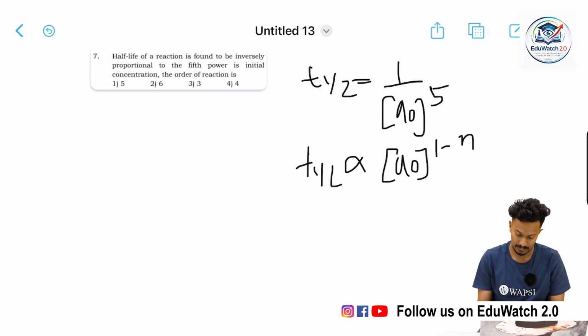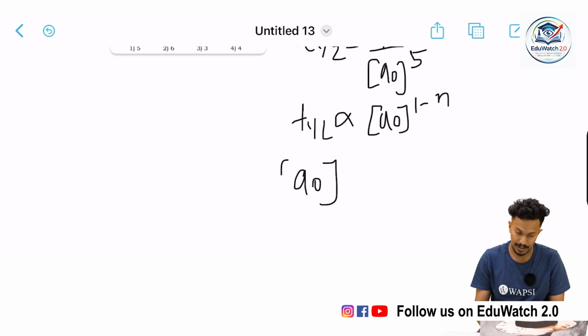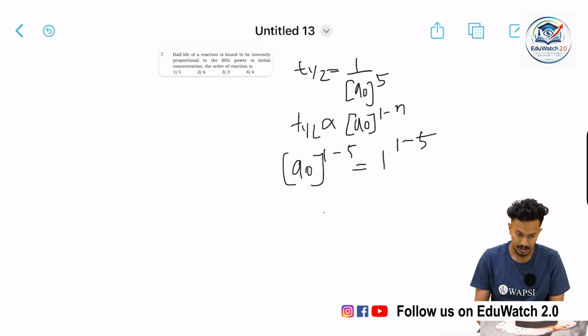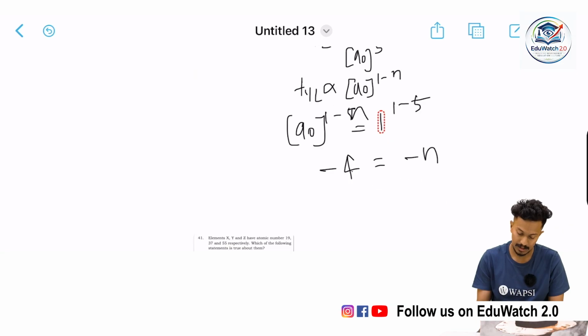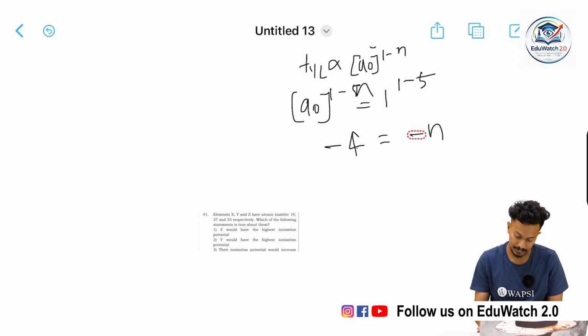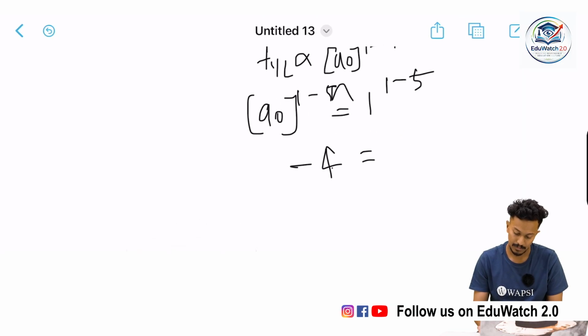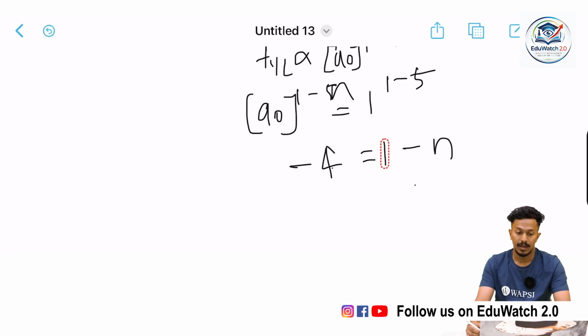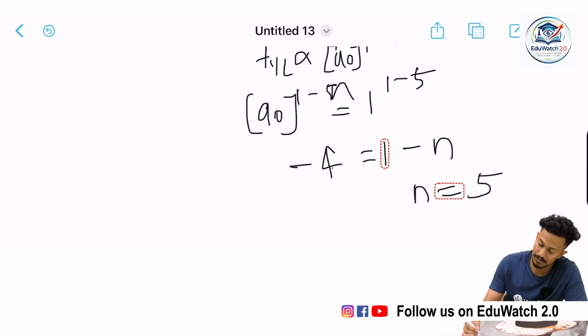So A0 to the power 1 minus n equals A0 to the power minus 5, so minus 4 is equal to 1 minus n, n is equal to 5, right?